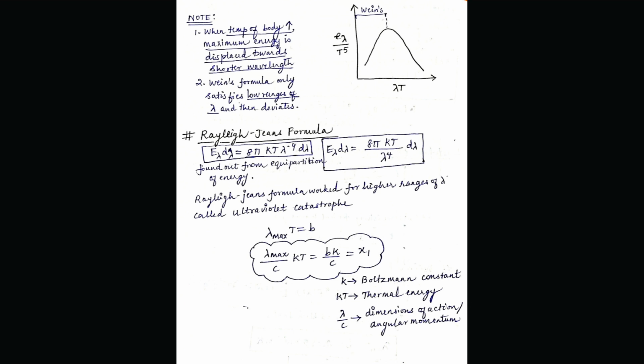Now we will see what this formula means to us. What is k, you may wonder? It is the Boltzmann constant which we study. k into T is the thermal energy, and the wavelength by the speed of light, lambda max by c, gives the dimensions of action, as we call it in physics, or angular momentum, as we studied in our school days. I hope these topics are clear to you.